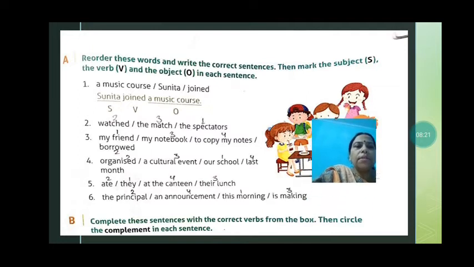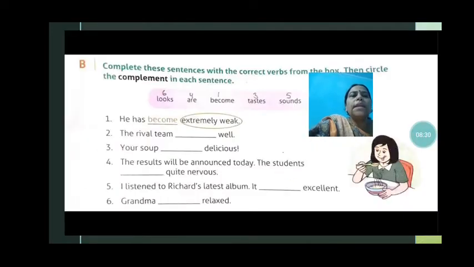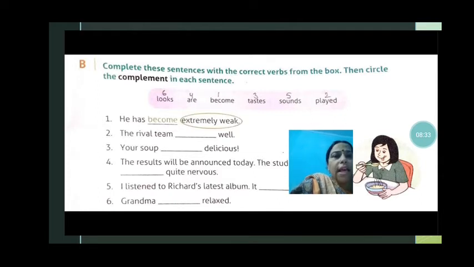Now come to B part. Complete these sentences with the correct verbs from the box, then circle the complement in each case. Like see here. Complete these sentences. So, he has become extremely weak. In that, what you have to do? You have to complete the sentence from the box. You have to take out the word and then complete the sentence. In the blank you have to write. So become is the verb in that. And what you have to do? You have to pick out from there and then circle the complement in that which is completing the sentence.